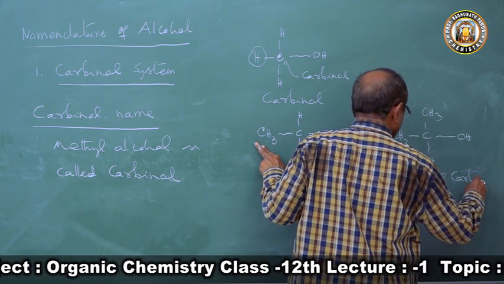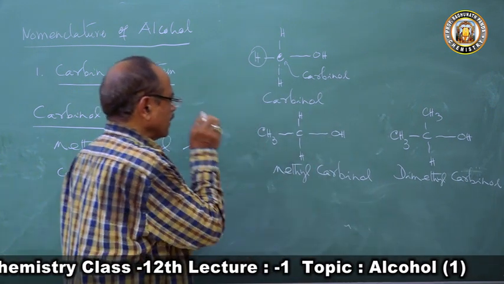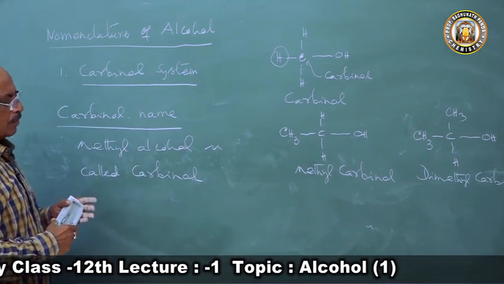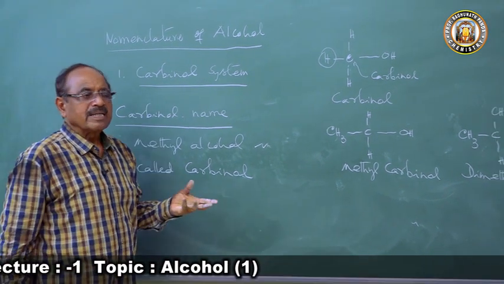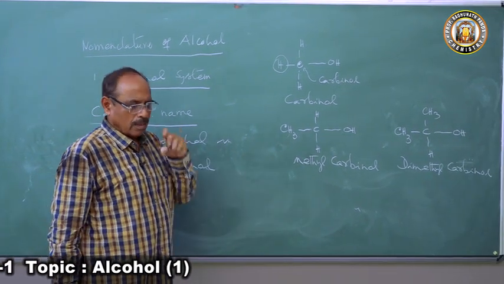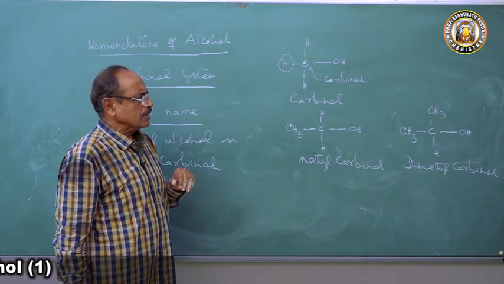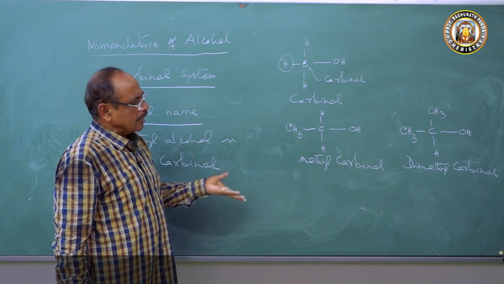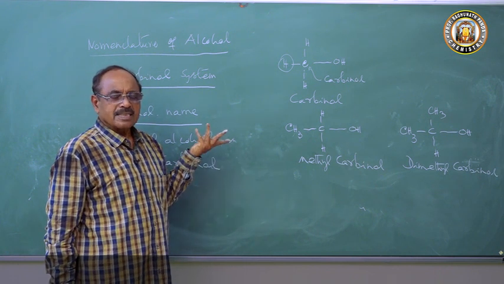But this method of naming could not hold good for a length of time, because when the number of alkyl groups started increasing, it became very difficult to name the compound and to find the position of the OH group. Hence, this was no more in use. When three methyl groups are there, trimethyl carbinol, like this they were named.